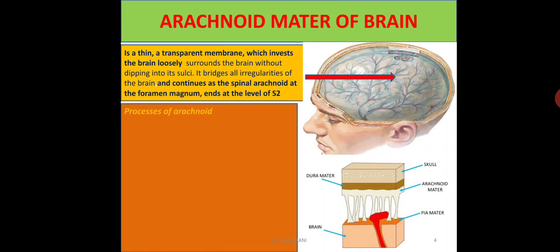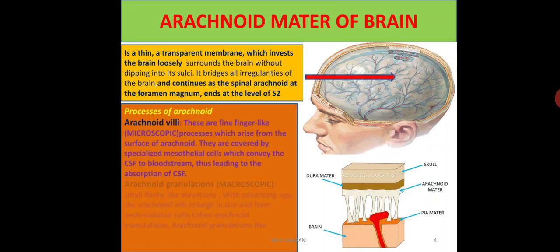The arachnoid mater shows arachnoid villi, which are finger-like processes arising from the surface of the arachnoid and covered by specialized mesothelial cells, which convey the CSF into the bloodstream and thus help in its absorption.